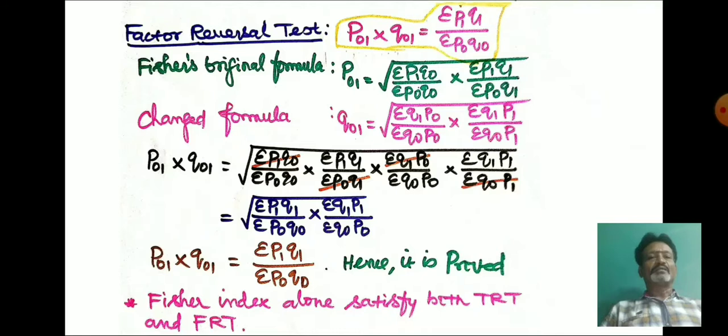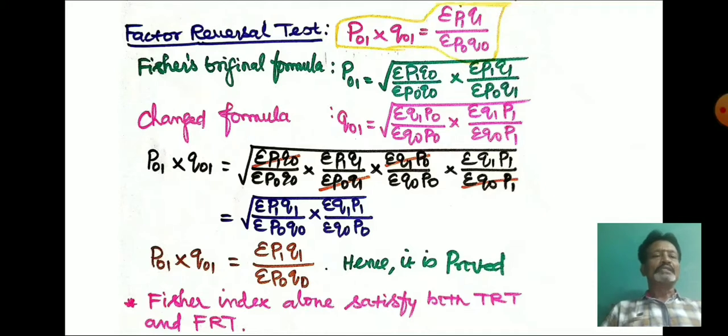So here what we have to do is cut the equal values. In the numerator we have sigma P1 Q0 and in the denominator also we have sigma P1 Q0. You can cancel it. At the same time we have sigma P0 Q1 in the denominator as well as the same value in the numerator, so you can cancel it.